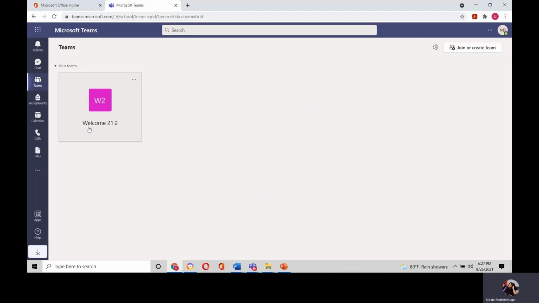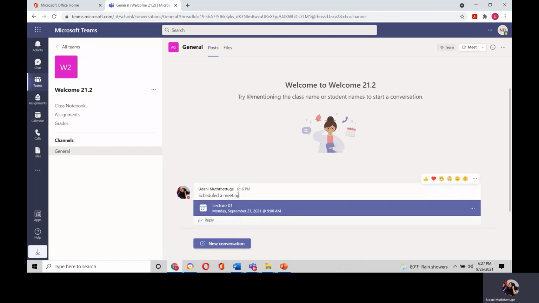What you can do is click on this module and you will be able to see the scheduled lecture link. The lecturer will schedule the class so that you would receive a notification. As soon as the lecturer schedules the lecture, you will receive a notification on your Outlook and also on MS Teams.